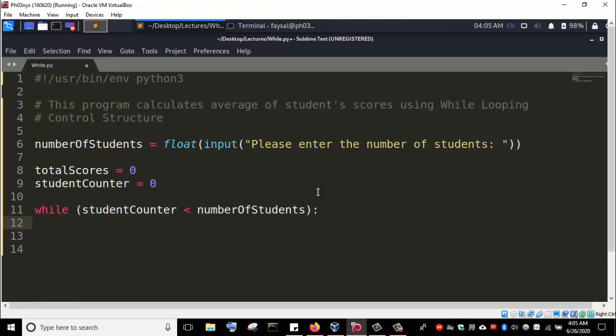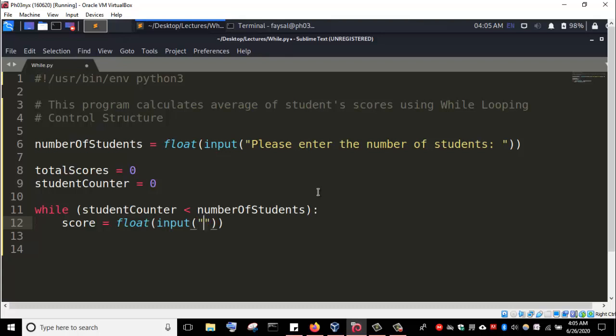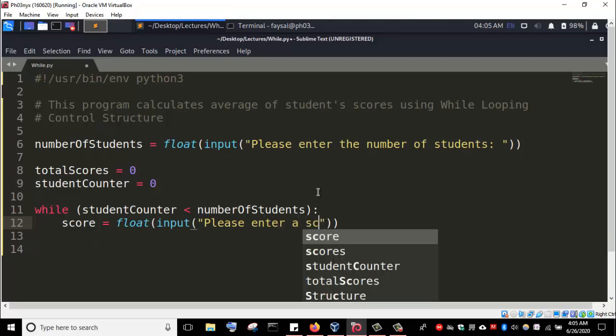We want to get the score from the user of this program. We want him to enter a score, and we are going to convert it to float, and then we call the input function. Please enter a score.